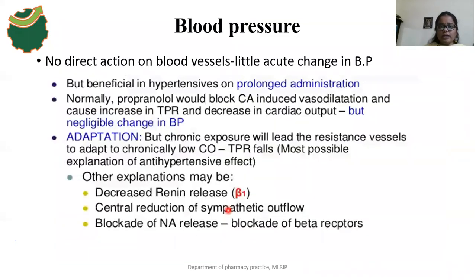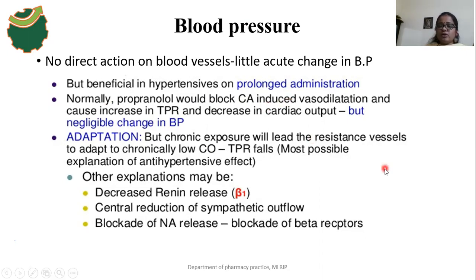Okay, and the effect on blood pressure. Here propranolol has no direct action on blood vessels, but there are little acute changes in BP. Why? Because propranolol normally blocks the beta 2 receptor mediated vasodilation.